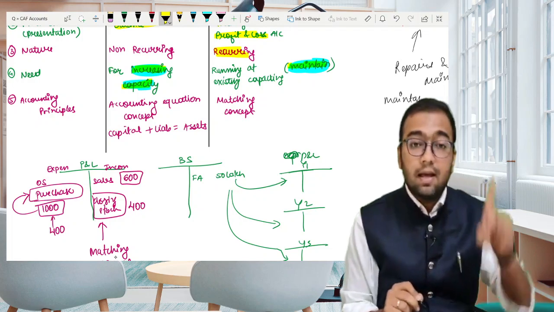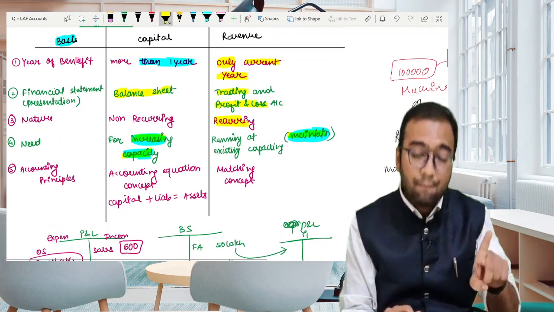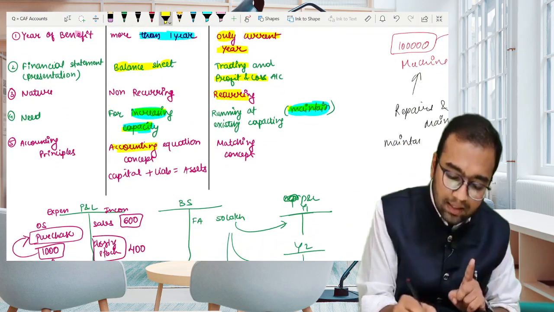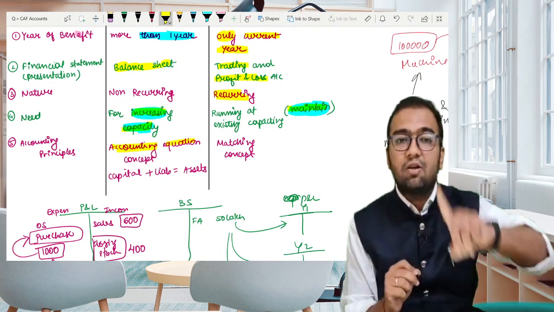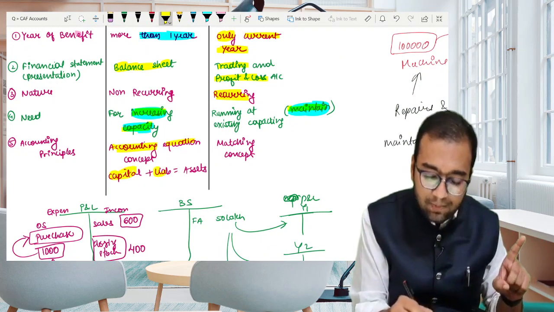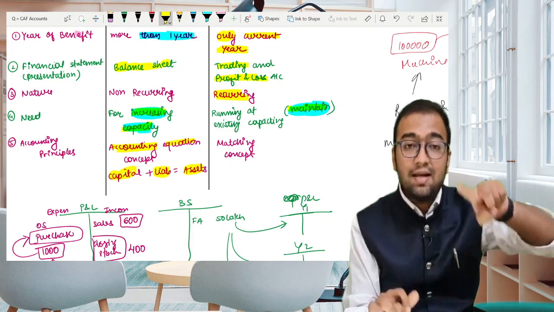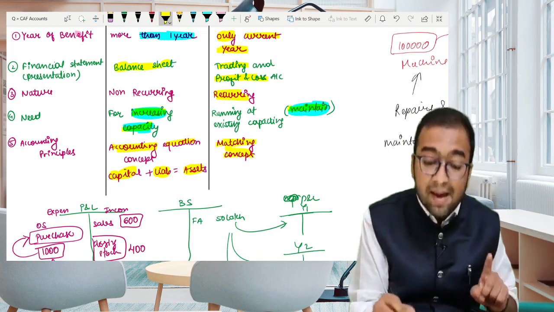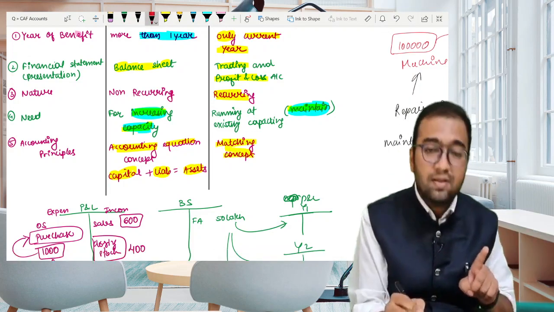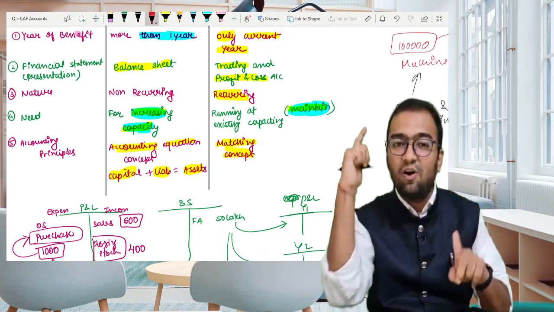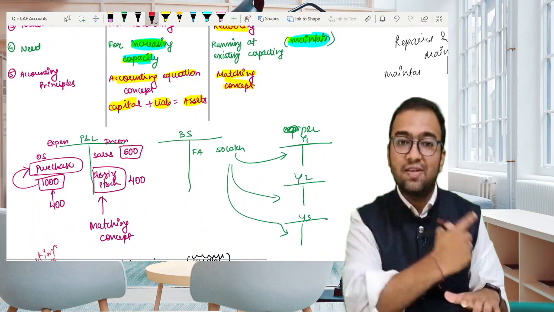Accounting principle. Capital transactions follow the accounting equation concept, that is capital plus liability equals asset, whereas revenue transactions follow the matching concept. More about these two principles we have already seen in the video of accounting principles in previous lectures.